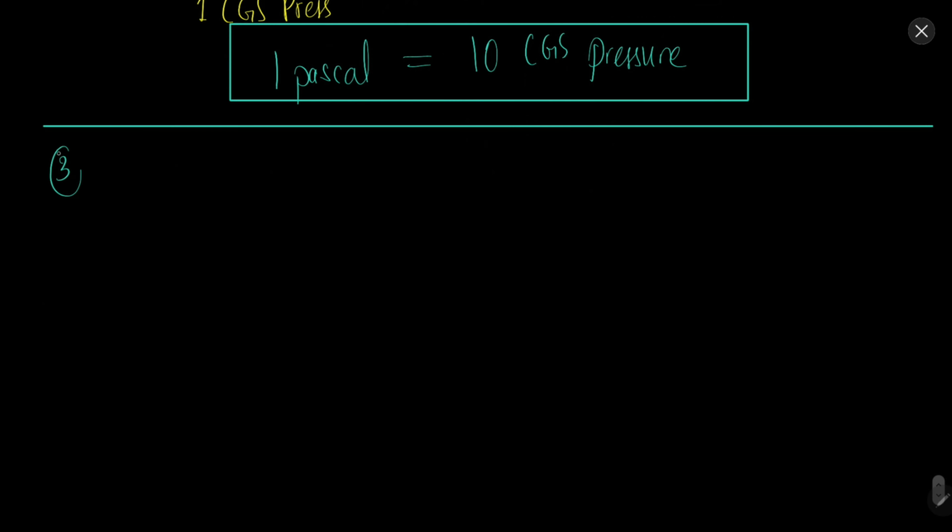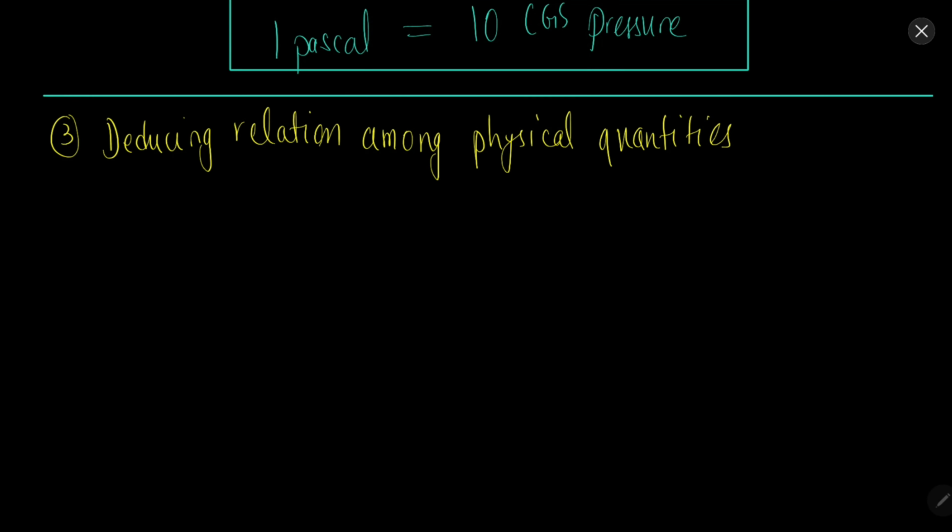Now the third use or third application. It is about deducing relation among physical quantities, or you can say it is about finding the formula of various things. For example, if you want to find the formula for velocity, you can find the rough formula using this dimensional analysis. Let's take one example.